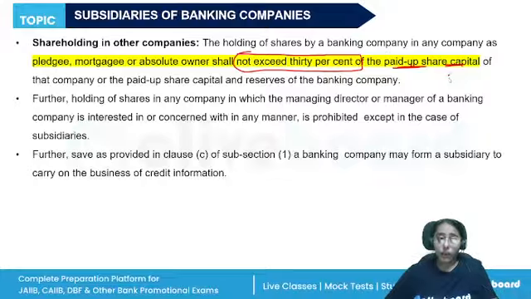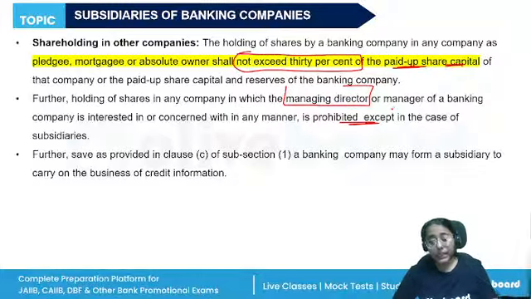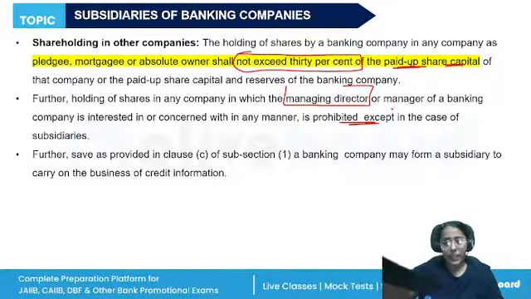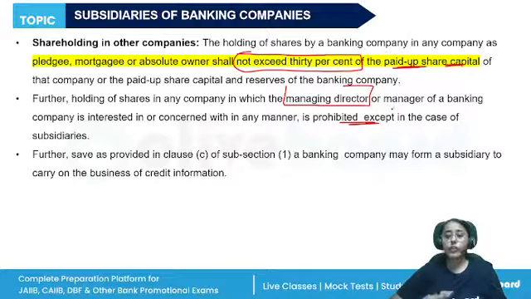Also, holding of shares in any company in which the managing director is substantially interested is prohibited. Right? So if the managing director is the owner of a company, in that company the bank cannot have shares. So I hope this is clear. All right. And their shareholding also should not exceed 30%.